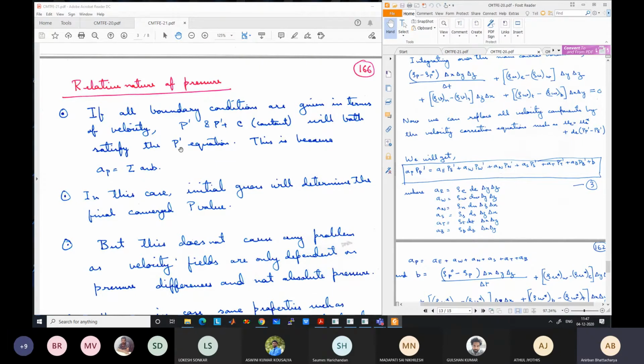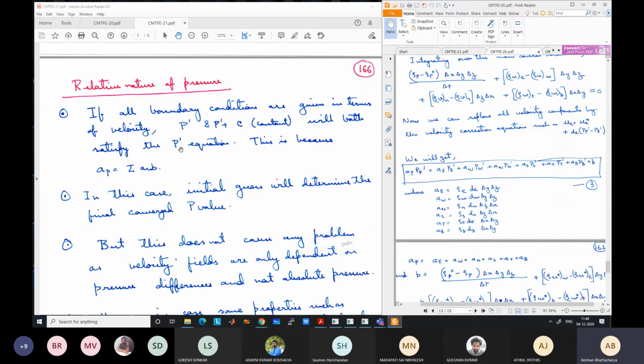As I was mentioning, whatever is the initial guess. If you take the initial guess value as 0, the final solution will depend on that value. If your friend takes the guess value as 100 kPa, the final solution will be different. So the final solutions will be different for each of your cases if you take different guess values of pressure.